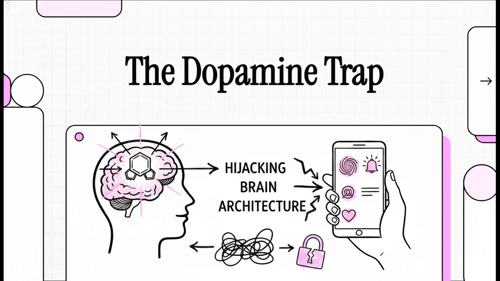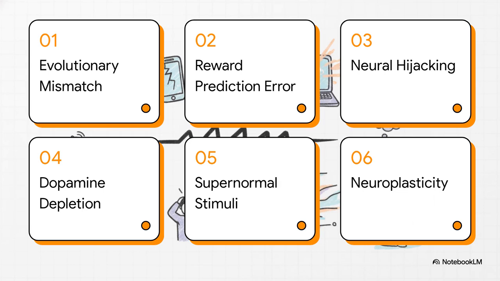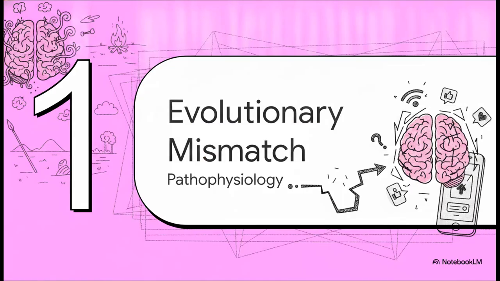Okay, so looking at our agenda for today, we're covering the pathophysiology of evolutionary mismatch, the VTA and reward prediction error, the salience network and neural hijacking, a clinical profile on tonic dopamine depletion, supernormal stimuli and withdrawal, and finally, prognosis and neuroplastic rewiring. Let's jump right in. Section 1. The pathophysiology of evolutionary mismatch.